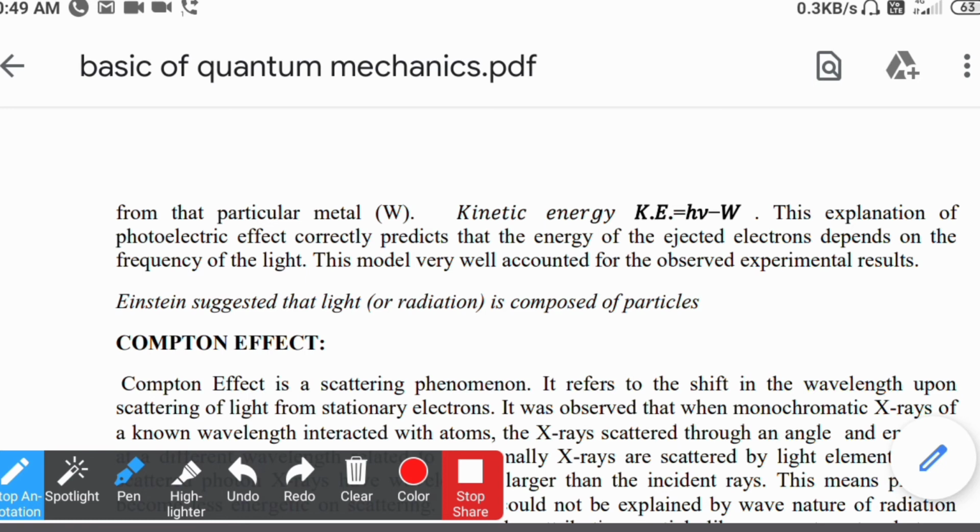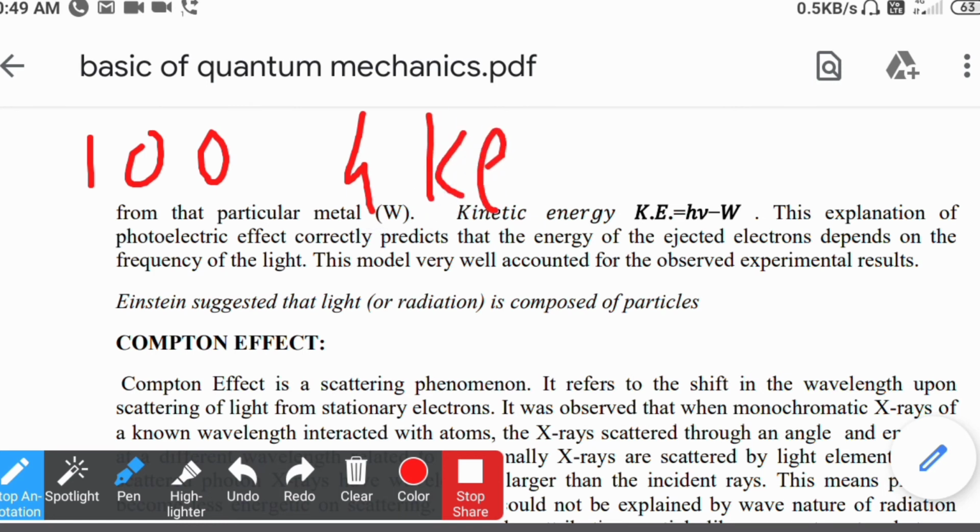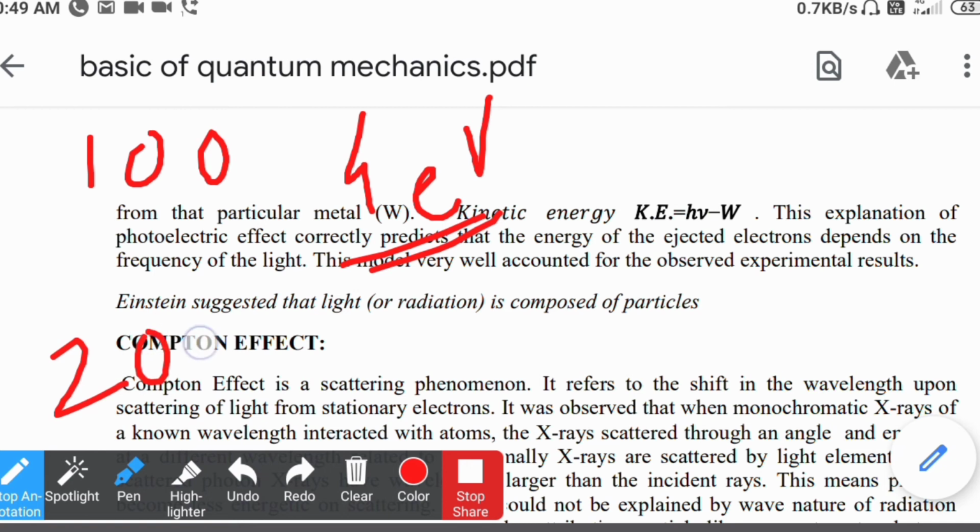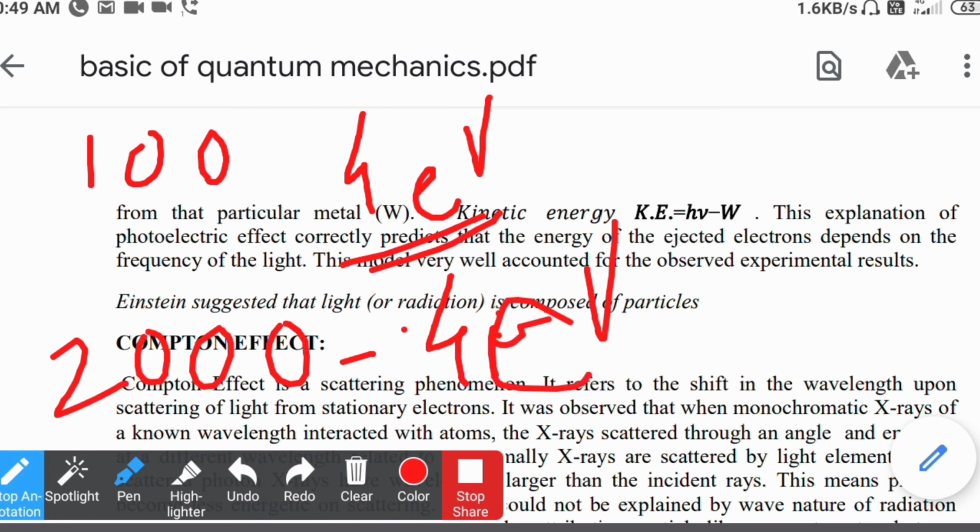Suppose initially 100 electrons are ejected with 4 electron volt energy. If we increase the intensity, then there might be 200 or say 2000 electrons having the same 4 electron volt kinetic energy ejected.